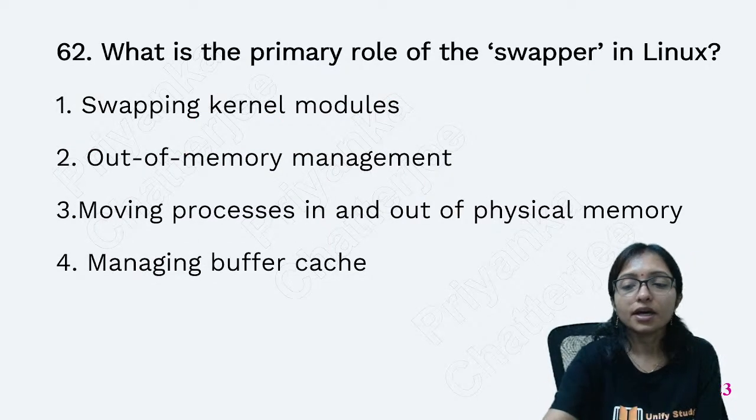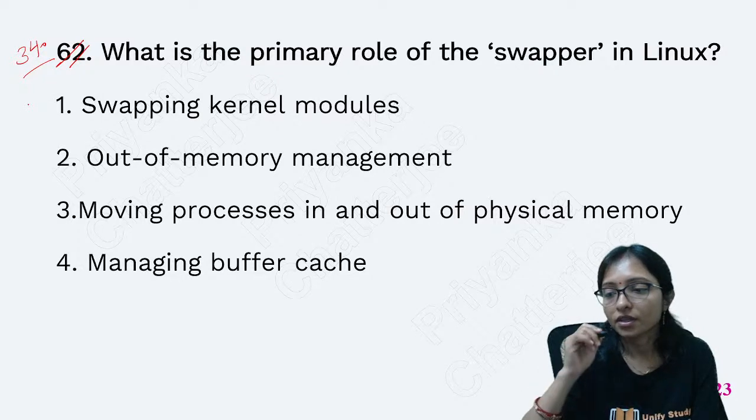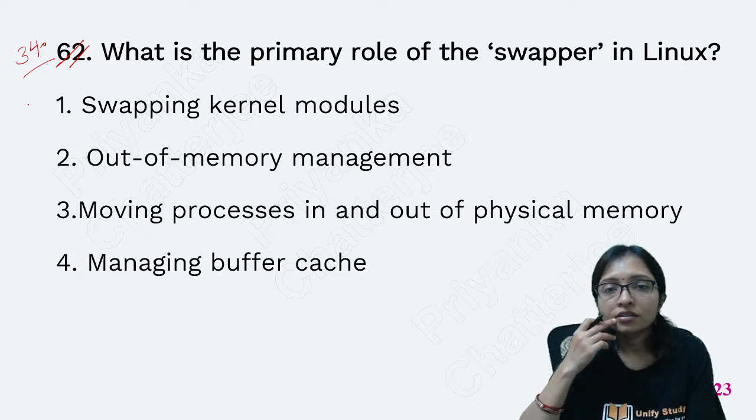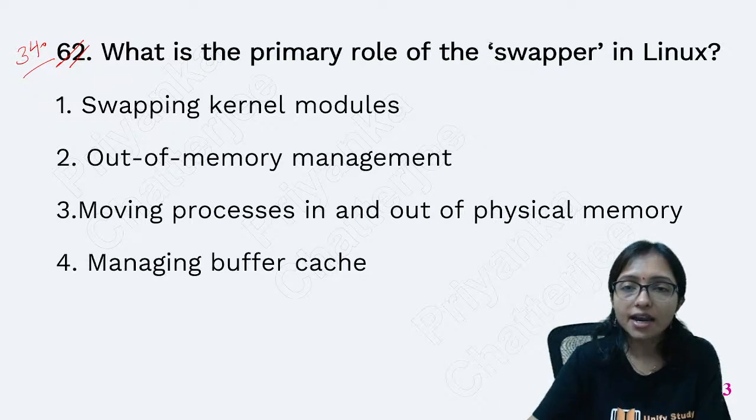Now question number 34. Swapper and pager, two types of concepts are there.